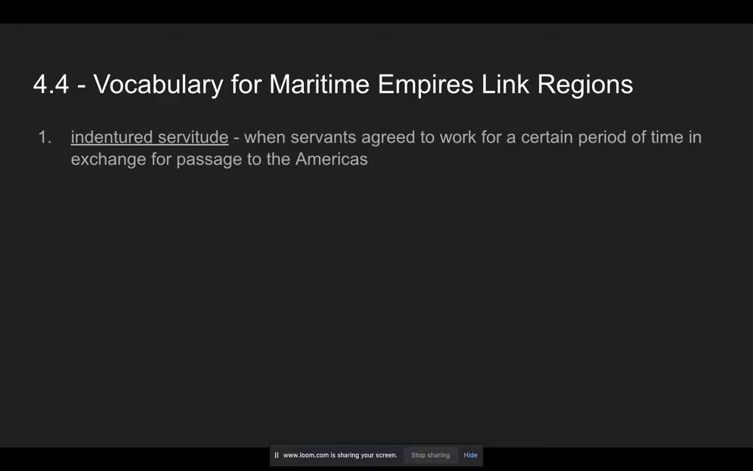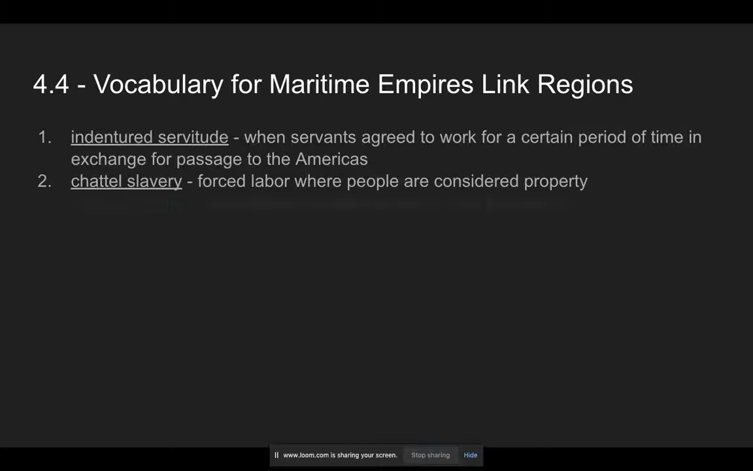Number 1, indentured servitude. When servants agreed to work for a certain period of time in exchange for passage to the Americas. In general, indentured servitude is just when you agree to work for free for a certain period of time to get some kind of benefit out of it. It's sort of like temporary slavery. Chattel slavery is forced labor where people are considered property, so you can actually buy and sell people.